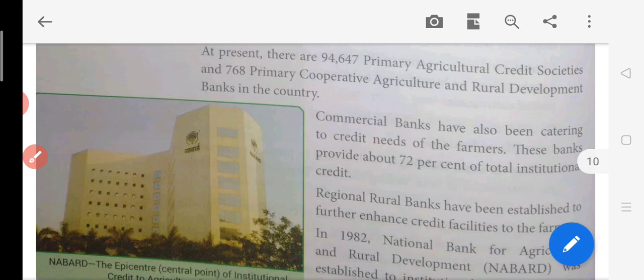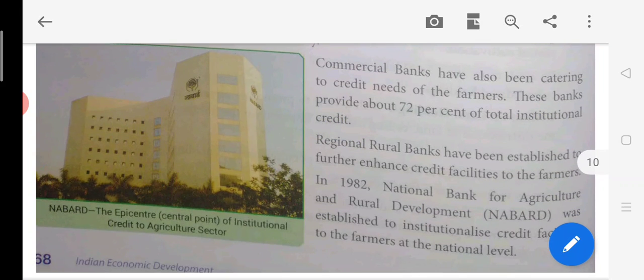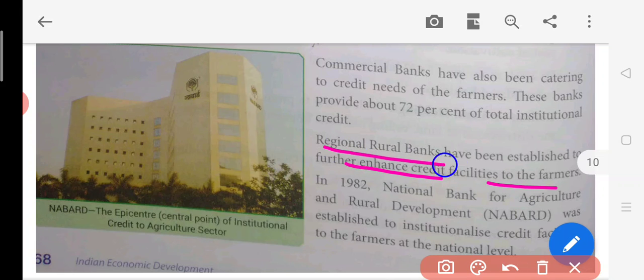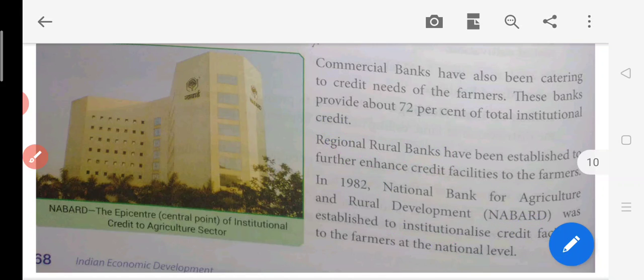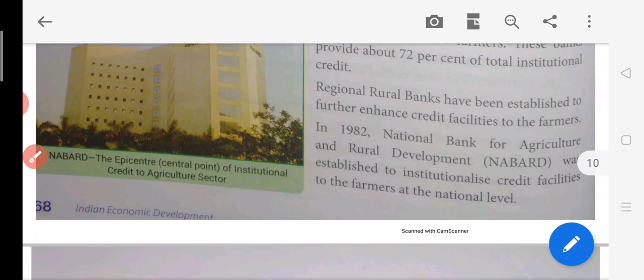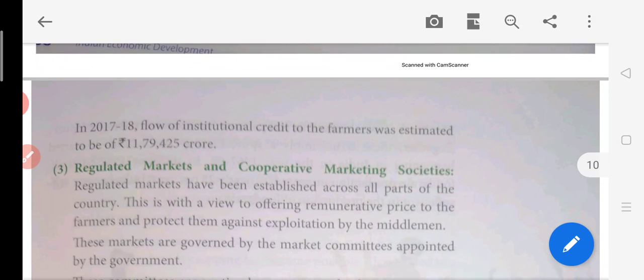Now regional rural banks have been established to further enhance credit facility to the farmers. RRB, I already told you, was established simply to provide this credit facility to the farmers. And NABARD, in 1982, this NABARD was established, and the purpose was just to provide this credit facility at the national level to these farmers.